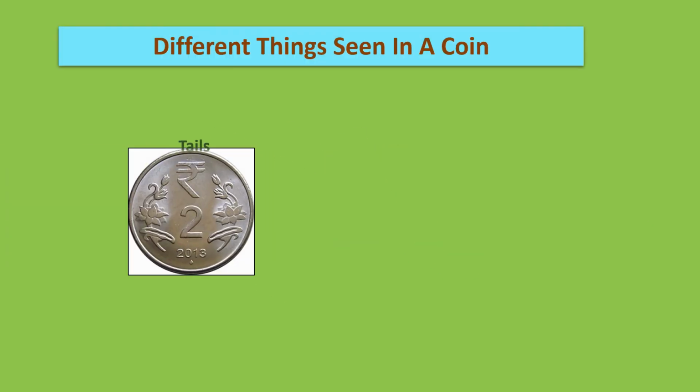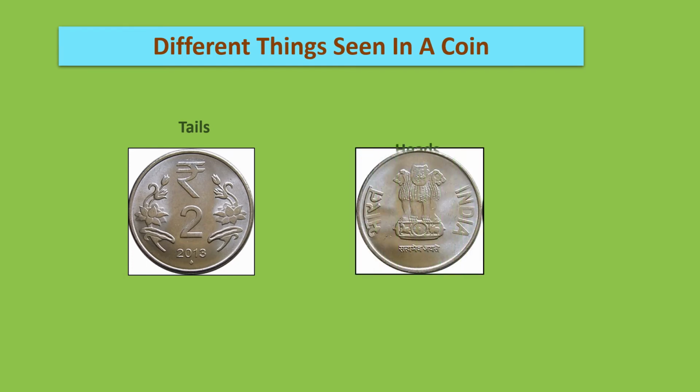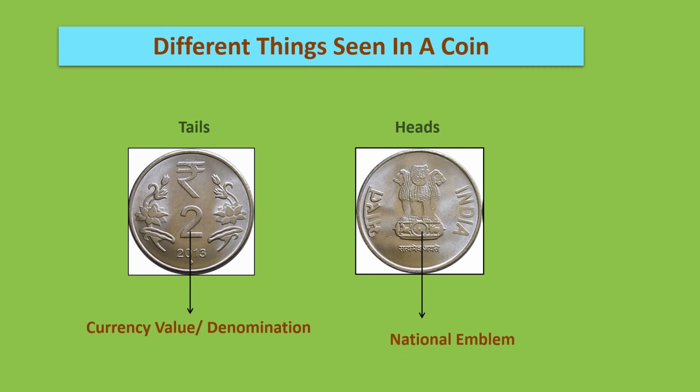Now, different things seen in a coin. This part of coin is called tails. This is the front side of the coin, that is called tails. Back side of the coin is called heads. On front side of the coin, we can see currency value or denomination, that is rupees 2 written on it. And on the back side, that is head of the coin, we can see national emblem. So these are the different sides of the coin which we can see.